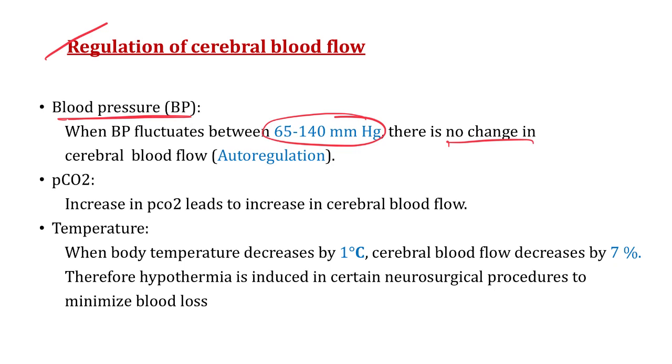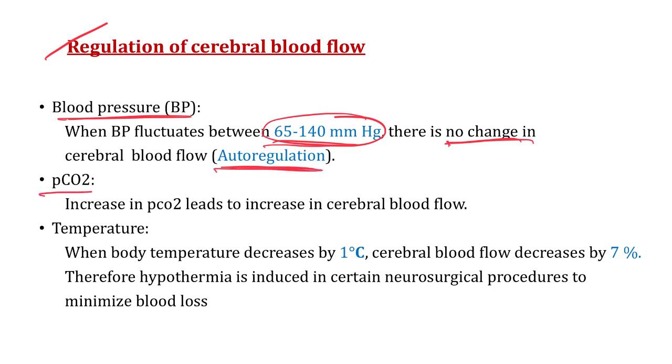Though the perfusion pressure is changing, even in this range, there is no change in cerebral blood flow. And this phenomenon, that on the change of perfusion pressure the cerebral blood flow is still constant, is known as autoregulation. Very important.